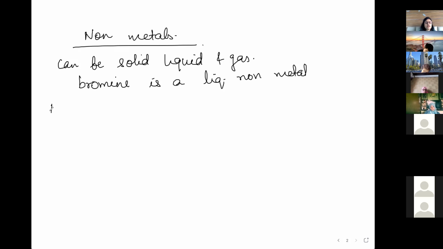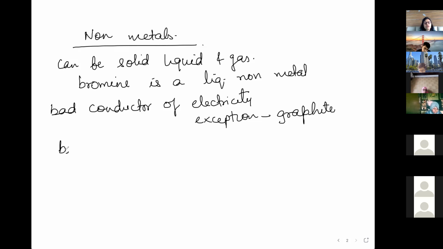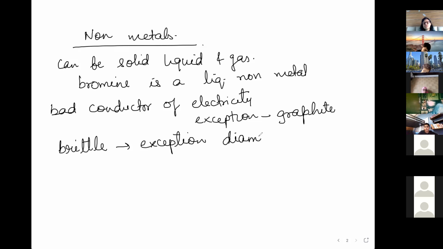Bad conductor of electricity except graphite. Exception, graphite. Graphite is a non-metal, but it is a good conductor of electricity. Then they are brittle. They are not hard. They will break. Exception, diamond. Diamond is a non-metal, but it is very hard.